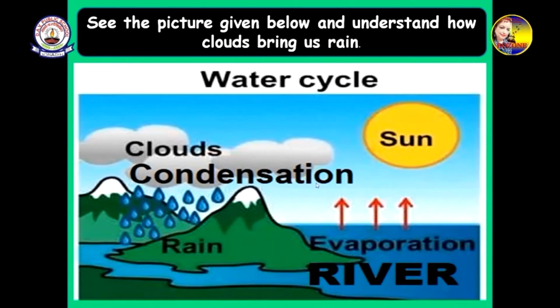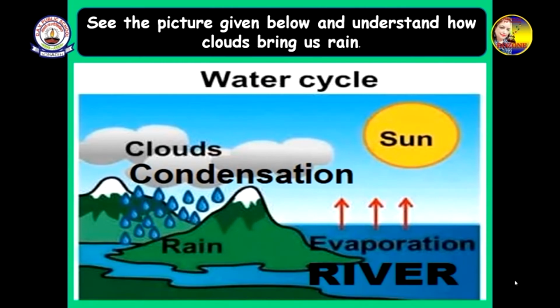That's called condensation. They cool down. That is the condensation process. They fall down in the form of rain, and again the rivers are filled up, and again evaporation takes place because of the heat of the sun. Then again condensation takes place and starts raining and again gets filled. This process keeps going on, and that's why it is called water cycle.